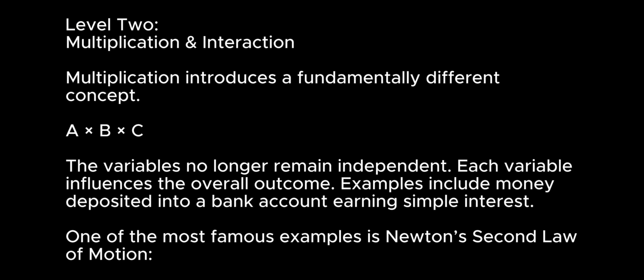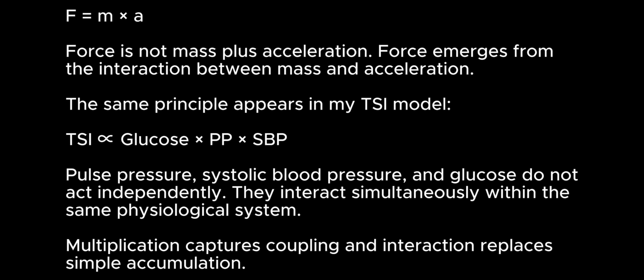Level 2: Multiplication and interaction. Multiplication introduces a fundamentally different concept. In A times B, the variables no longer remain independent. Each variable influences the overall outcome. An example is money deposited into a bank account earning simple interest. One of the most famous examples is Newton's second law of motion: F equals m times a. Force is not mass plus acceleration. Force emerges from the interaction between mass and acceleration.